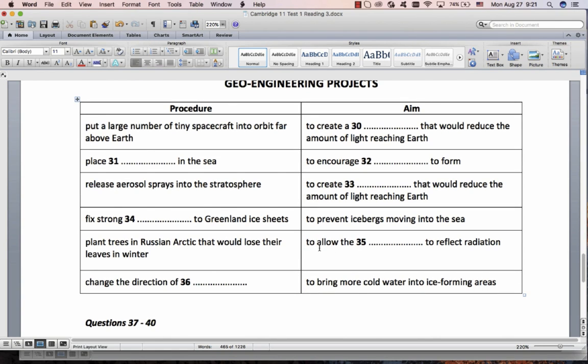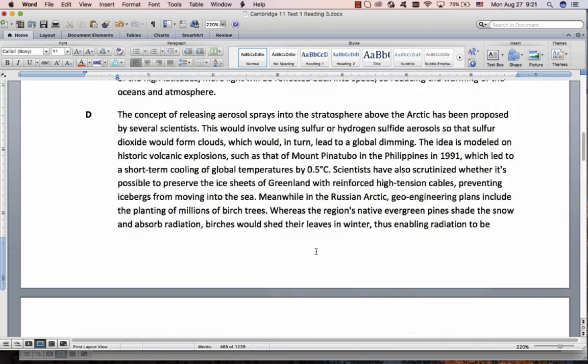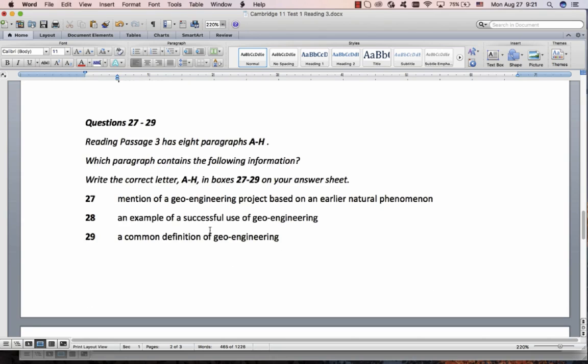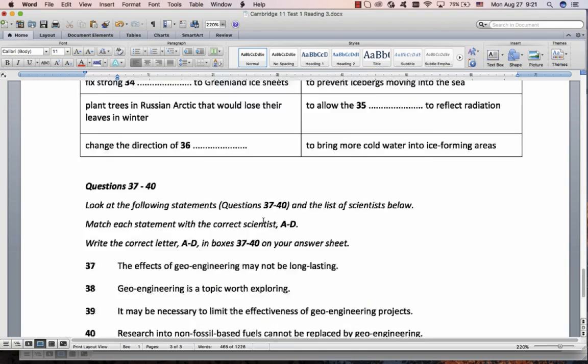So it confuses me about IELTS. Sometimes the tests are easy, sometimes the tests are impossible. Maybe you need to get lucky with a good test. Who knows? Anyway, let's start with this. So we're going to do that last. That's very difficult. Probably do this first and do this second.